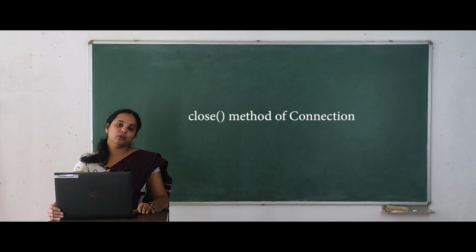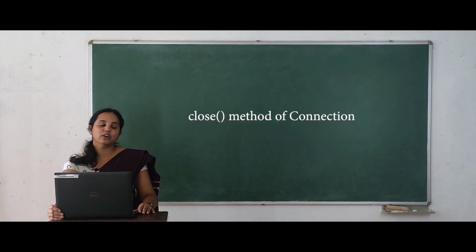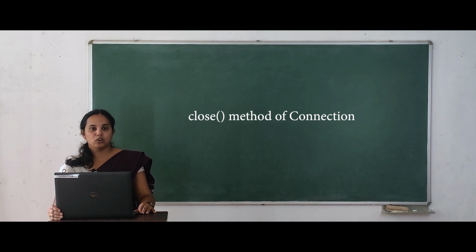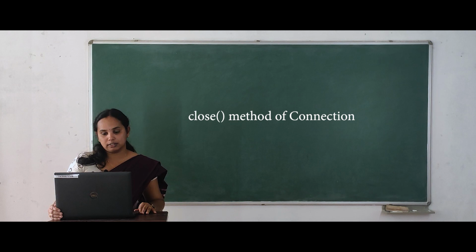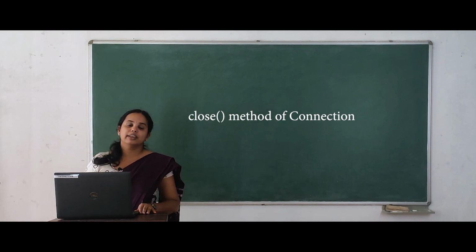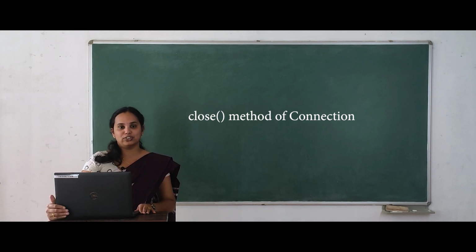The main purpose of the close statement is to relinquish all the resources and memory held by the JDBC applications. So by calling the close method, we can relinquish our resources. That's all for today. Thank you.